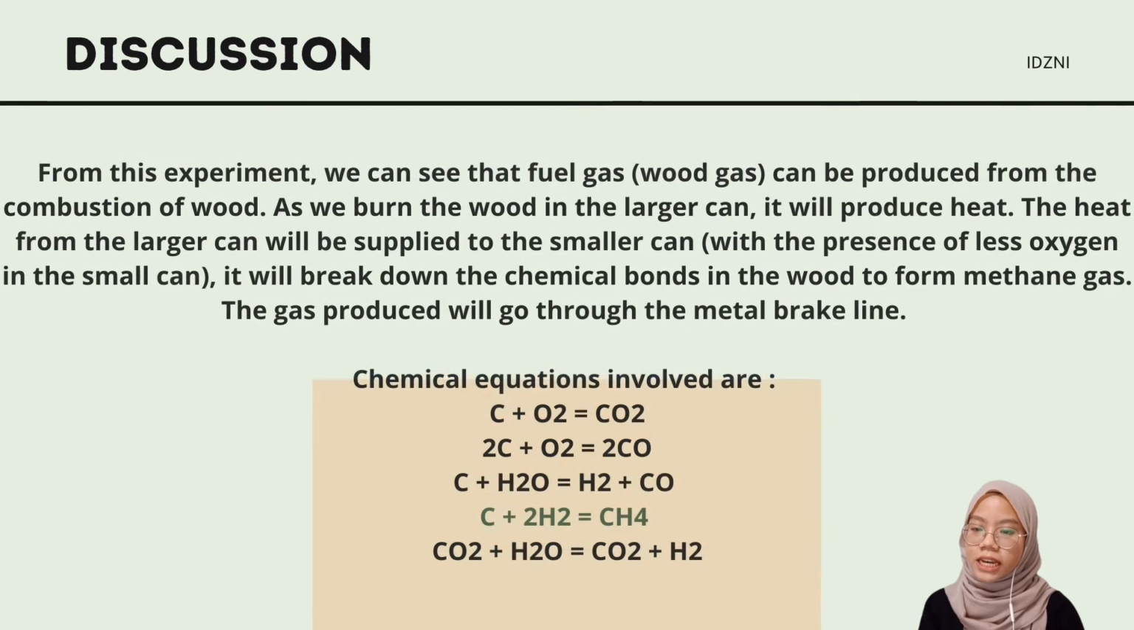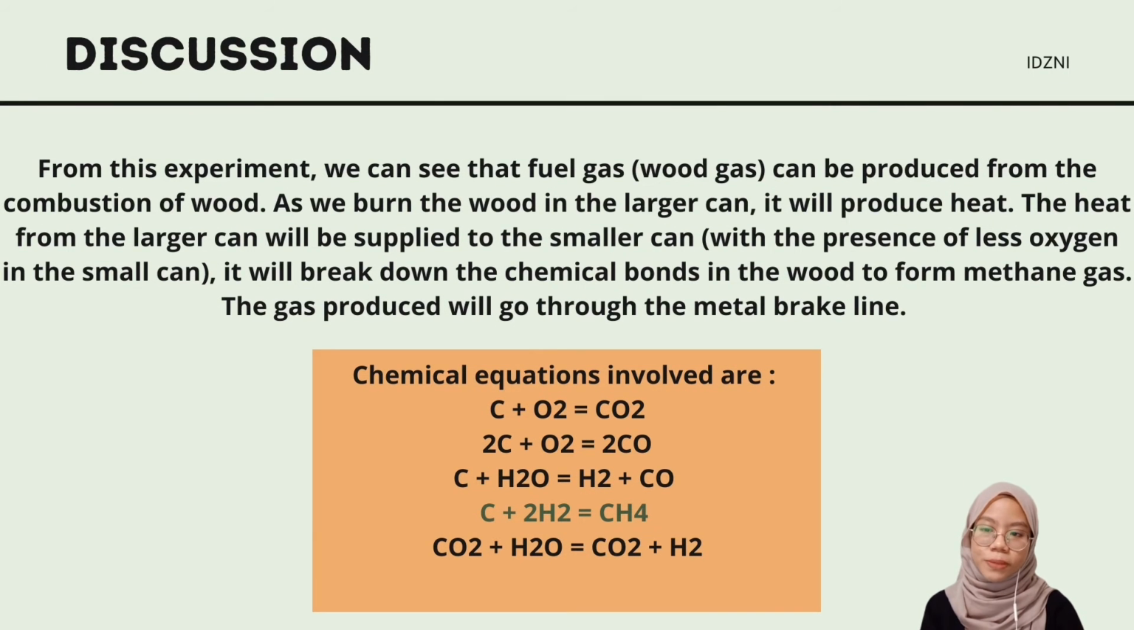My name is Idzni and I will proceed with discussion. From this experiment, we can see that fuel gas or wood gas can be produced from the combustion of wood. When we burn the wood in a larger can, it will produce heat, and then the heat from the larger can will be supplied to the smaller can with less presence of oxygen, and with the right amount of heat, it will break down the chemical bonds in the wood to form methane gas.